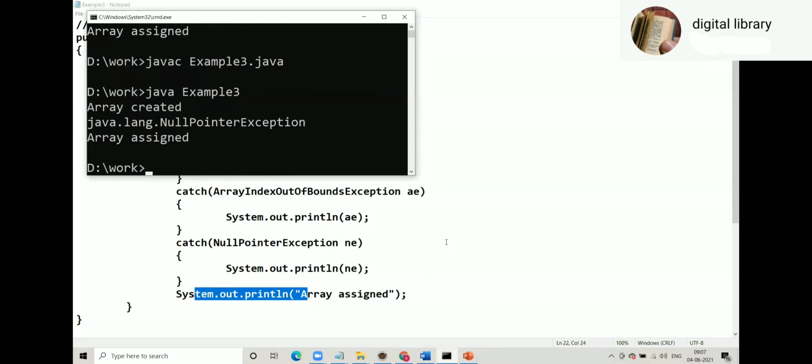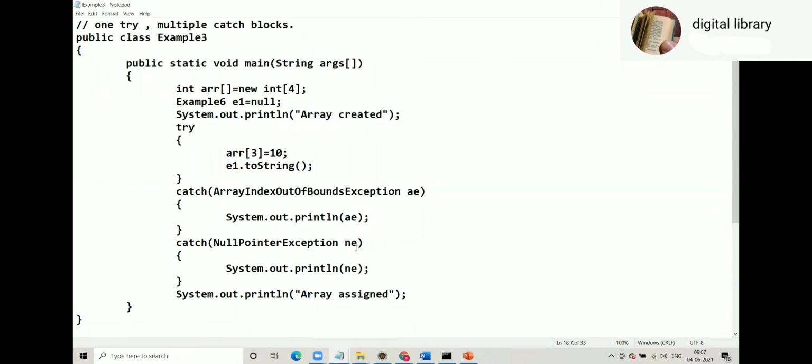Okay. So here we understood that if an exception comes at this line, control will go to that particular catch block after skipping the next statement or statements. So you should code it very carefully. When you are on Eclipse, you don't have to bother about that. Eclipse will take care.